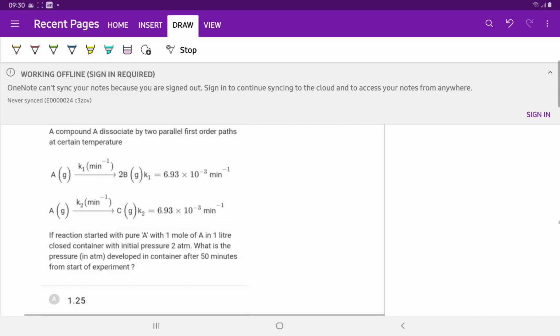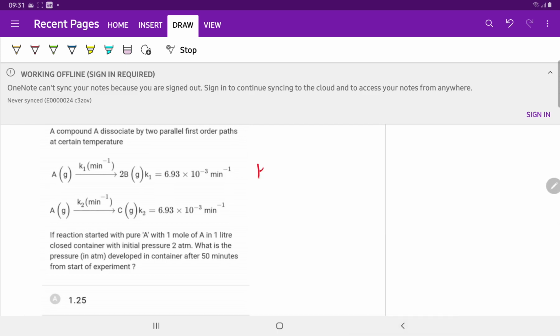So we have to calculate overall K, which is equal to K1 plus K2, which is equal to 6.93 into 2 into 10 raised to the power minus 3.